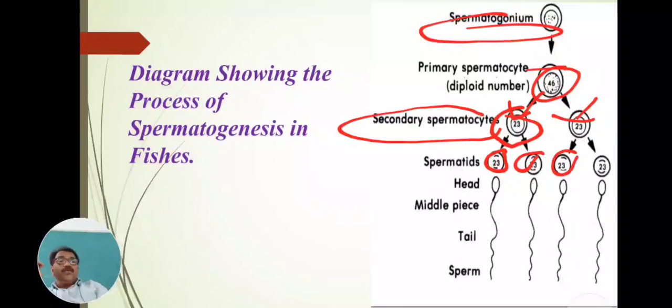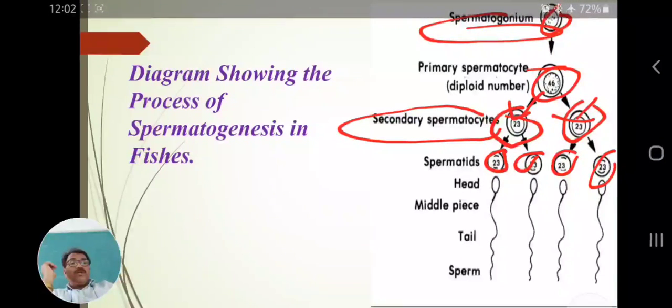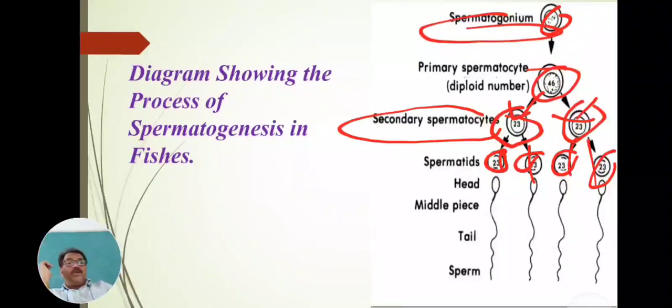From the first secondary spermatocyte, 2 spermatids are produced, and from the other, 2 more, means from a single sperm mother cell, 4 spermatids are formed, and from spermatids to sperm are produced.